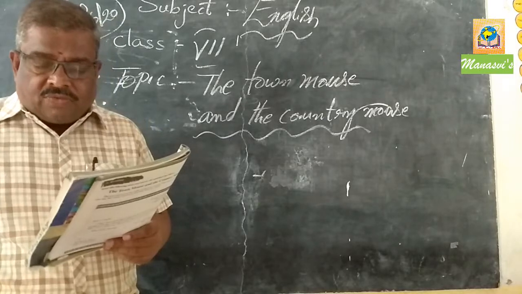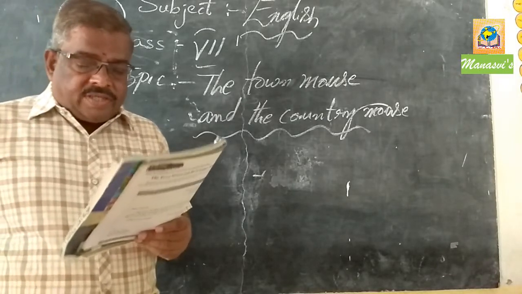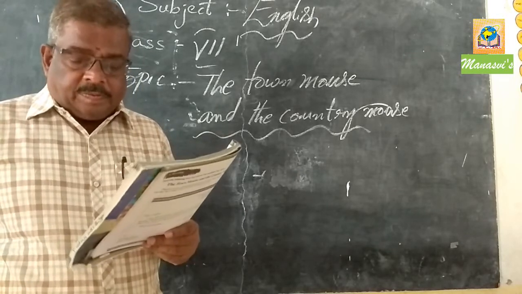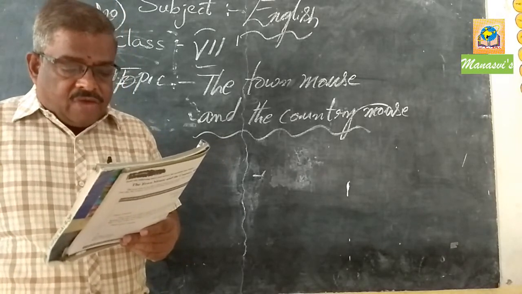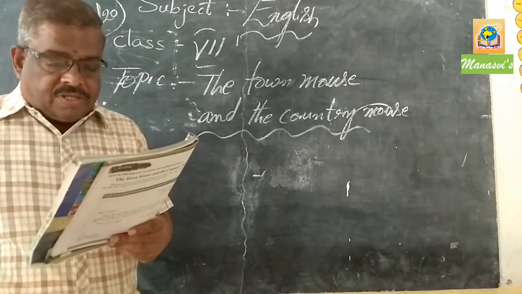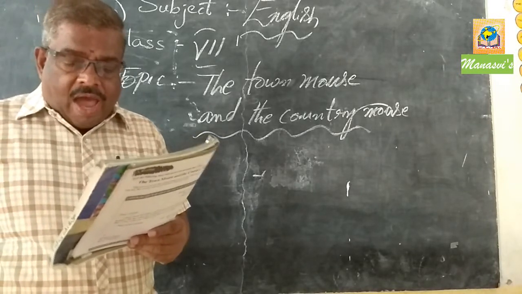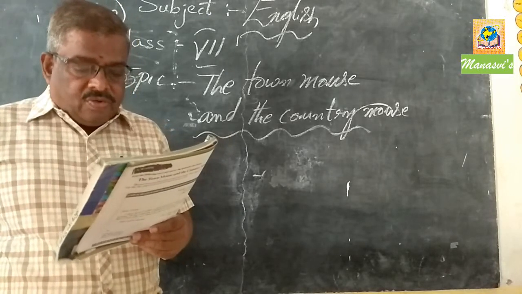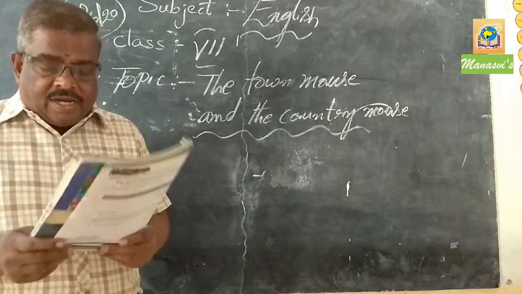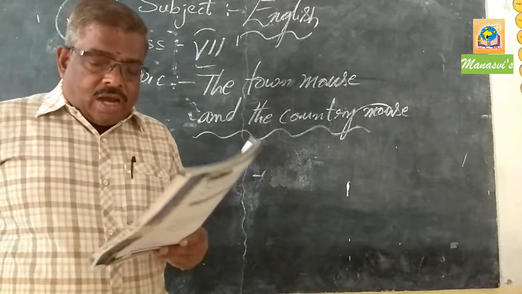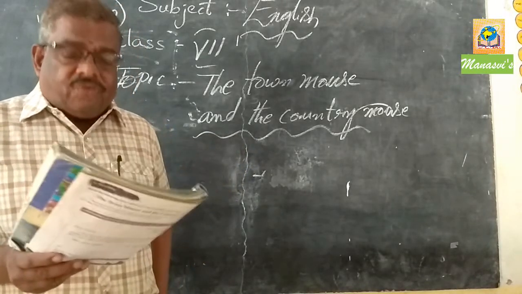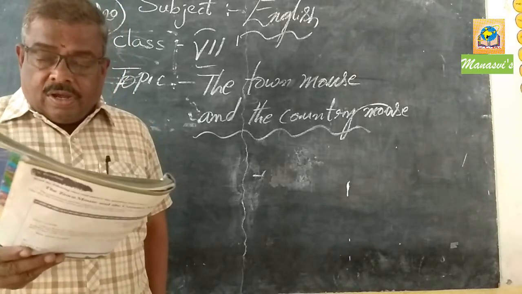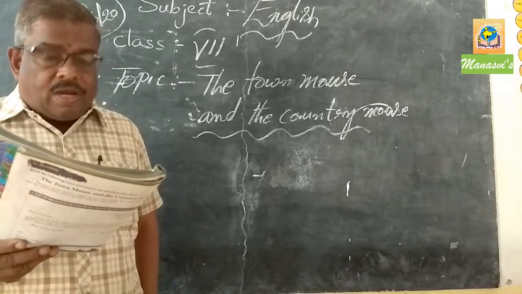The country mouse was waiting at the station. Oh cousin, the town mouse said as soon as he got off the train, the train was dreadful. I feel terribly hot and thirsty. I hope you have something ice cold for me to drink at home. Well, I have some water, said the country mouse, but I can look around for some coconut water if you like. Coconut water? asked the town mouse in horror. Don't you have any orange juice or lemonade?